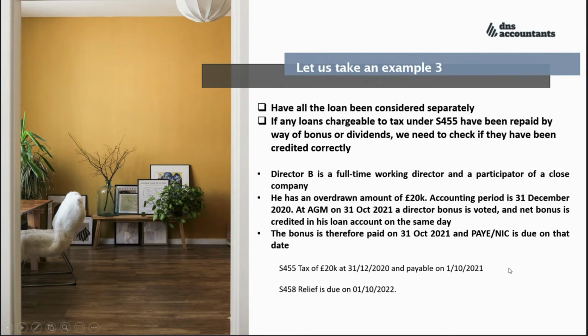The tax charge repayment is due on 1st October 2022, since the accounts year-end date is 31st December 2020. After 9 months plus 1 day means 1st October 2022. The director bonus was paid during this period, and the relief is due after 9 months plus 1 day, meaning 1st October 2022.